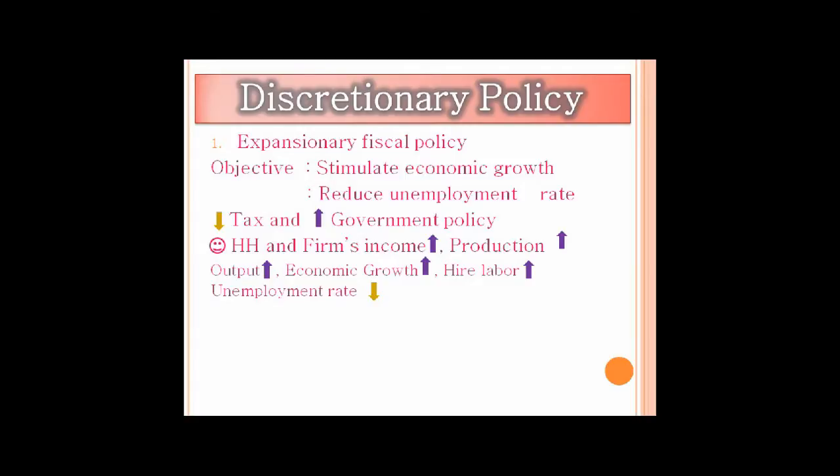The first one is the expansionary fiscal policy. Its objective is to stimulate economic growth during recession and to reduce the unemployment rate. To expand the economy, the government will decrease the tax and at the same time increase the government spending. For example, to stimulate economic growth, the government may have a plan to build a street.